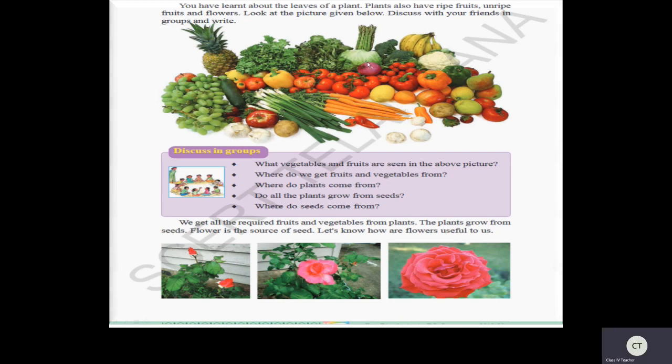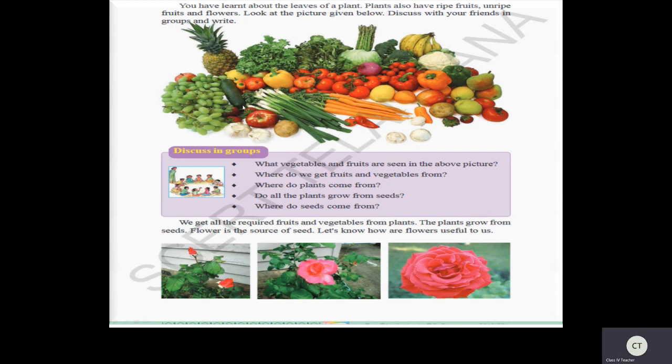Can you see this? Tomato, broccoli. Okay? Now see here cauliflower. Now see this capsicum. Different colors. Can you see different color capsicum? Yes. Potato, chilies.